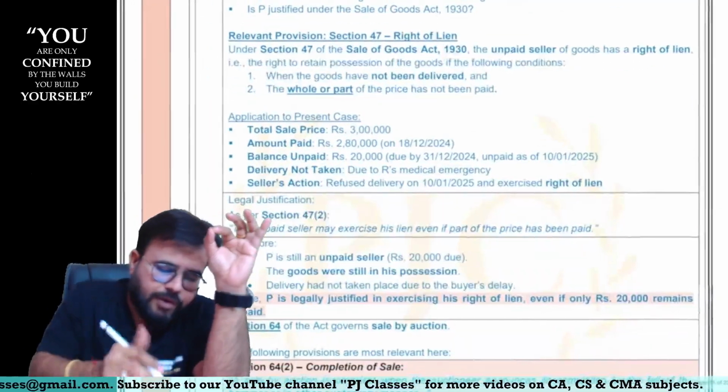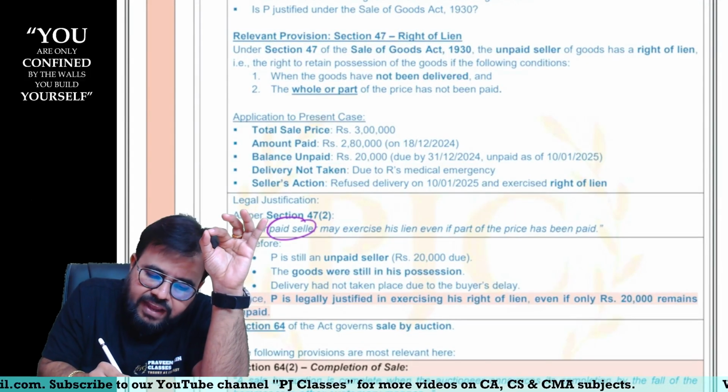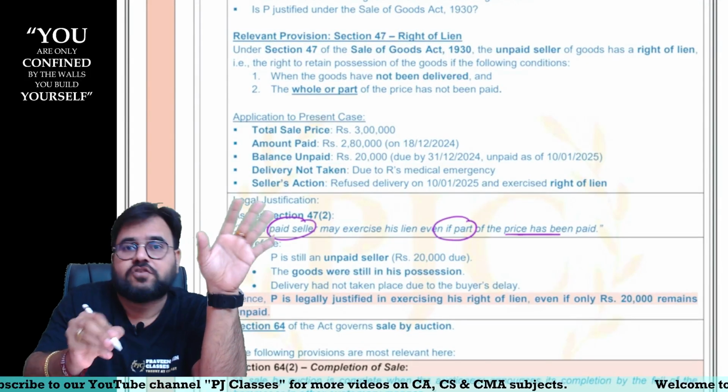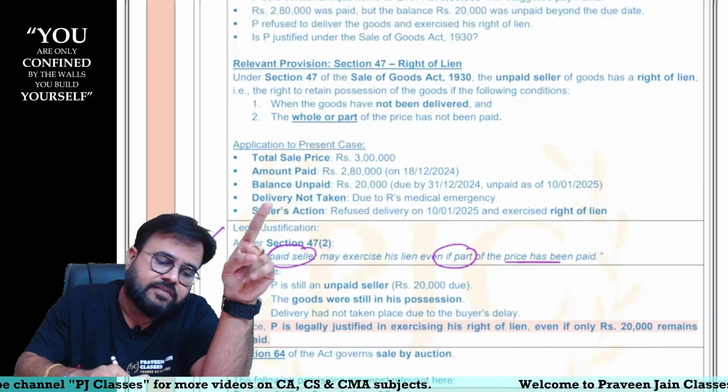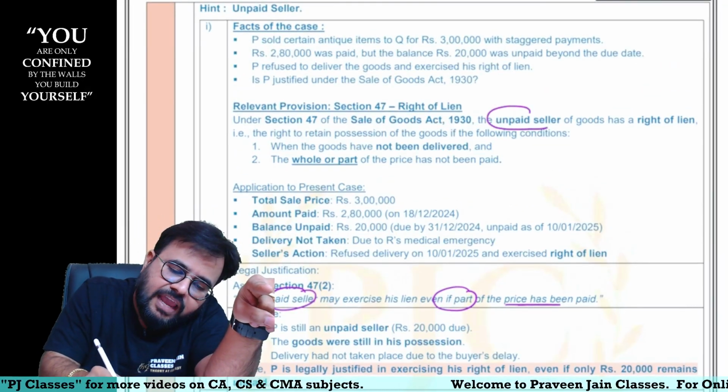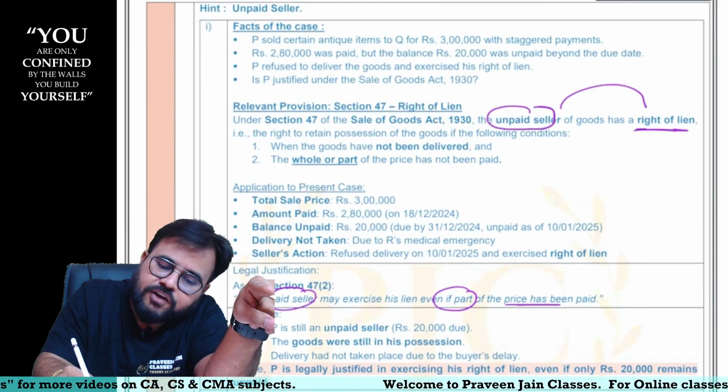You will be called an unpaid seller even if part of the price is not paid. In this case, part of the price is not paid, so are you an unpaid seller? Yes. As per Section 47, if you are an unpaid seller, you will have the right of lien.